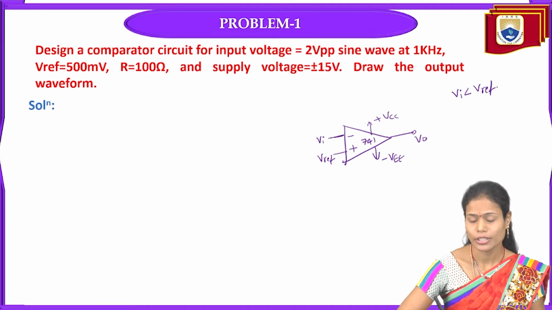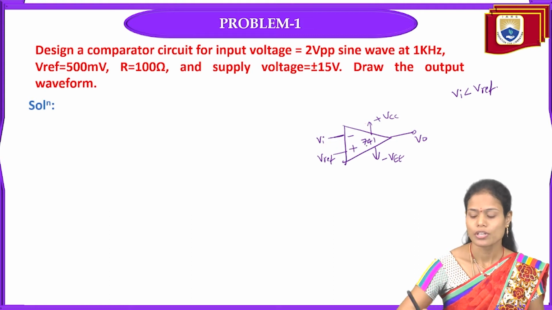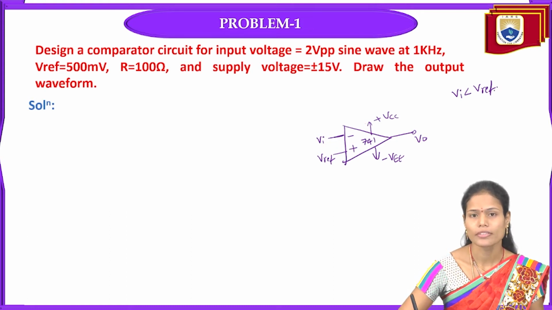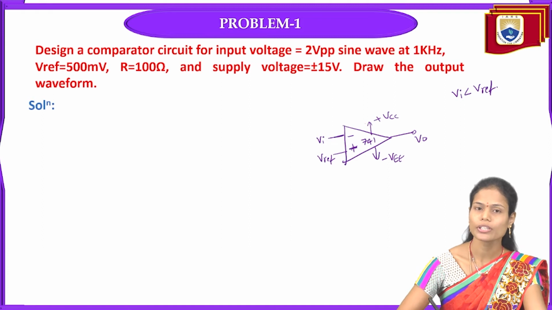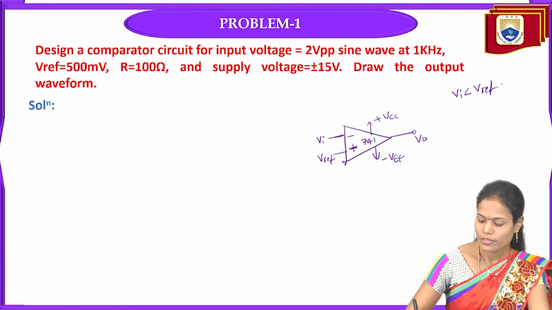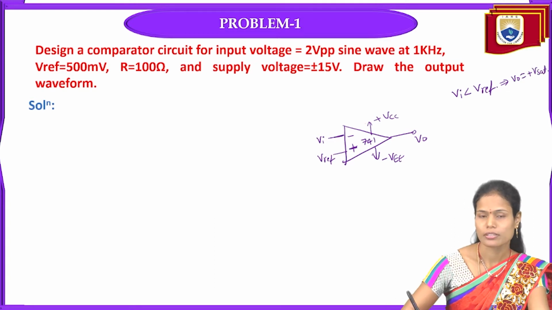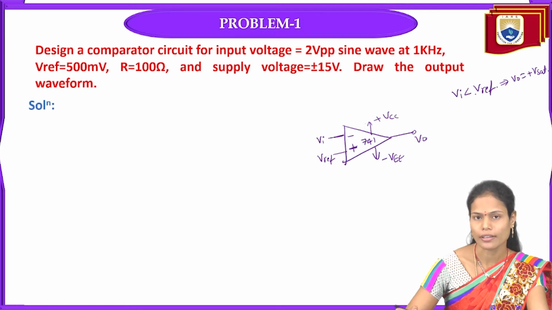See here, the input voltage is the negative value and the reference voltage is the positive value. So this negative value is less than the positive value. Why am I calling it the positive value? Because it is connected to the non-inverting terminal. So in this particular case, my output I can get as the positive saturation level. Why? Because the positive voltage is higher than the negative voltage. That is nothing but the reference voltage is higher than the applied input signal.